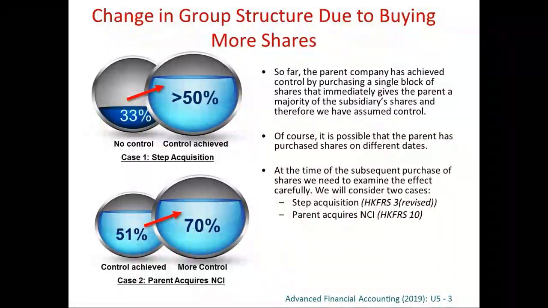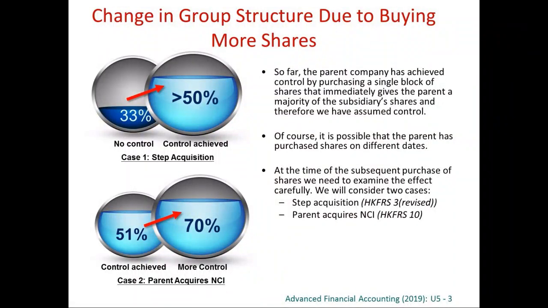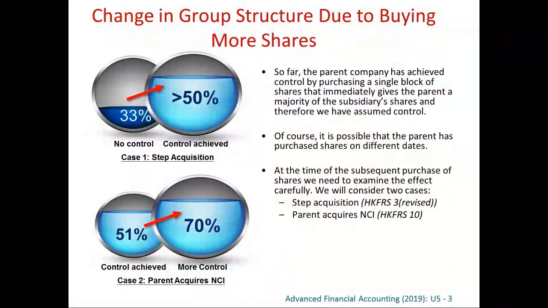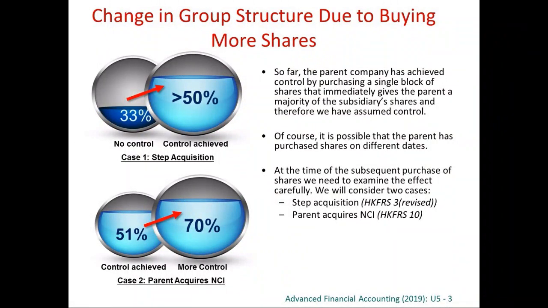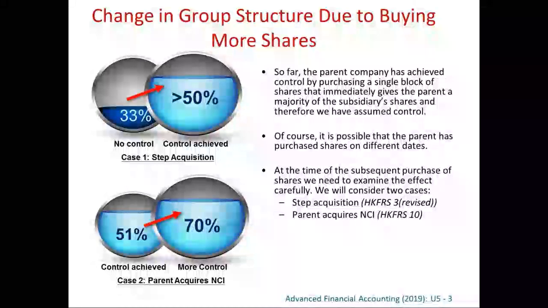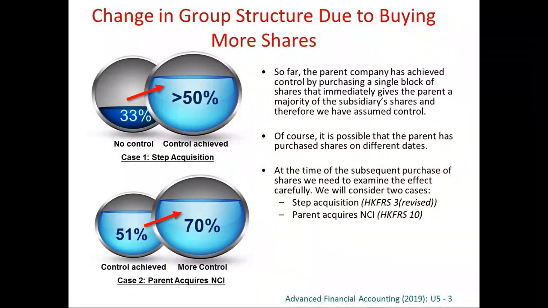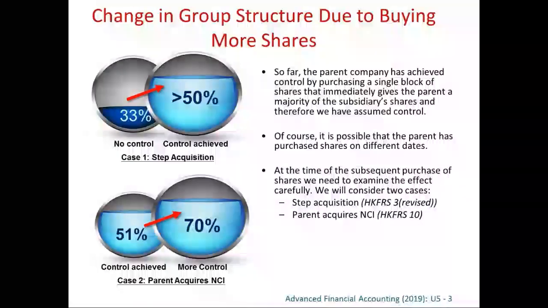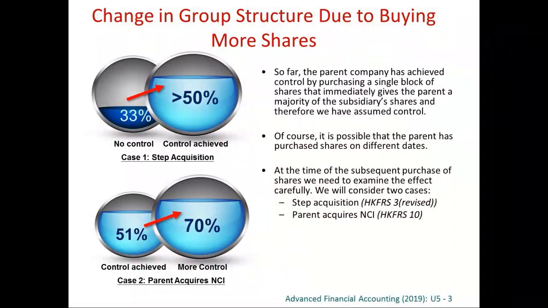And therefore, this is the day when we have to calculate the goodwill. So goodwill will be calculated at the day of acquisition. Any further purchase after the day of acquisition will not affect the calculation of goodwill, right? So we'll talk about these cases today.